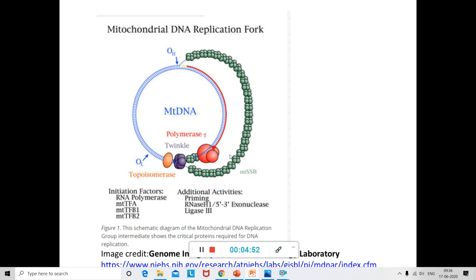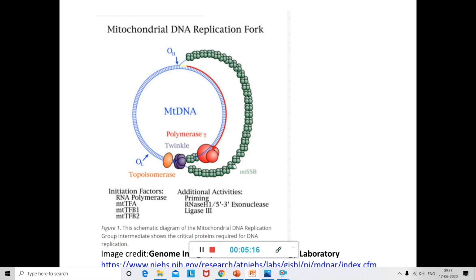Now, here what you have to notice is that when that strand gets displaced, it forms a characteristic D-shaped structure, and hence mitochondrial DNA replication is referred to as D-looping. In fact, the replication fork which has been formed here has the shape of a D, and hence this name is being given as D-looping.